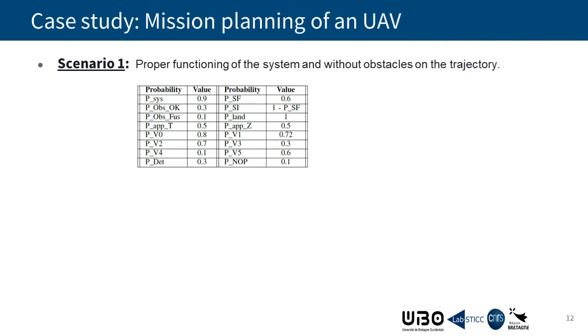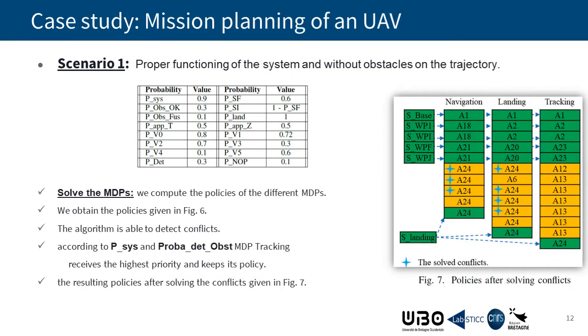To validate the method, we elaborate three scenarios. In scenario 1, we have a proper functioning of the system and no obstacles on the trajectory. We solved the MDPs and we found these policies given in figure 6. In figure 7, we can see the resulting policies after solving conflicts.